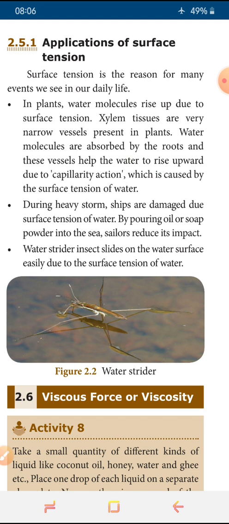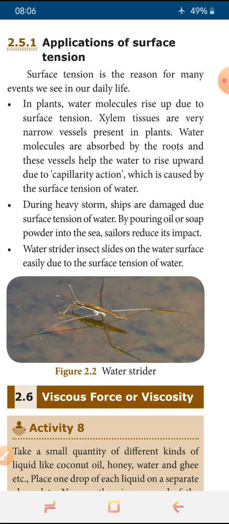So we understood the definition of surface tension. It is nothing but a force. Now we'll see the applications of surface tension. The first application: in plants, water molecules rise up due to the surface tension, and xylem tissues are very narrow. So in plants, the water level increases through the xylem, through the tube.